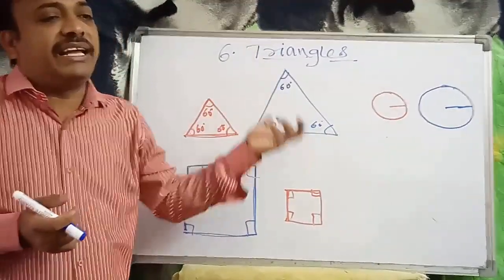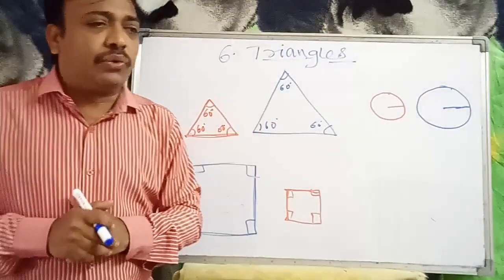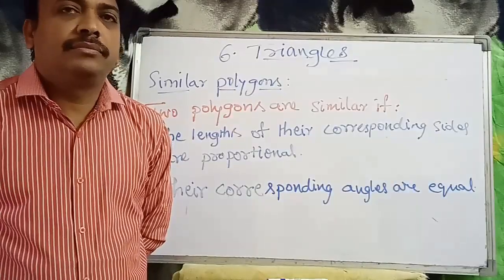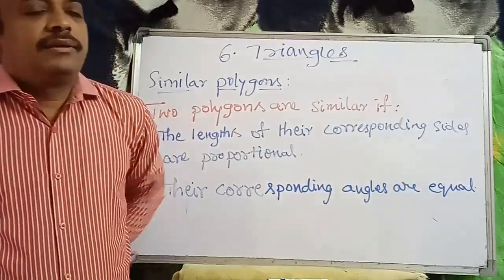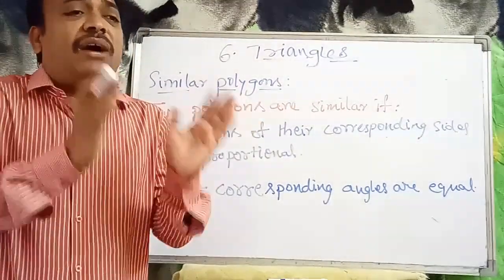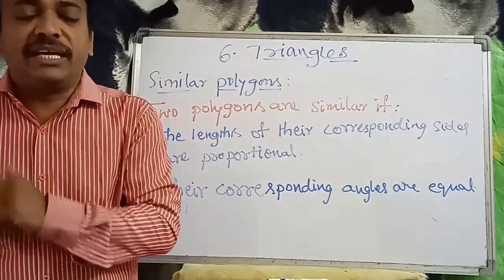Exercise 6.1, just go through it. So when do we say that two figures are similar? Just now we discussed: if they have the same shape but not the same size, then they are said to be similar.